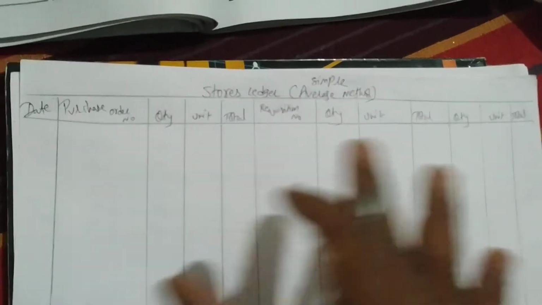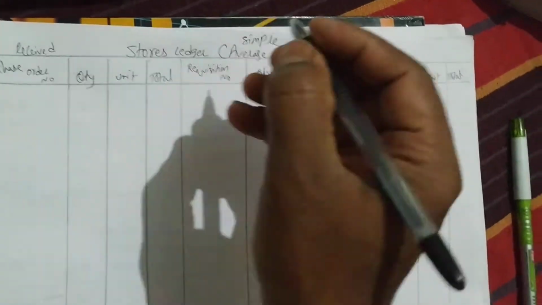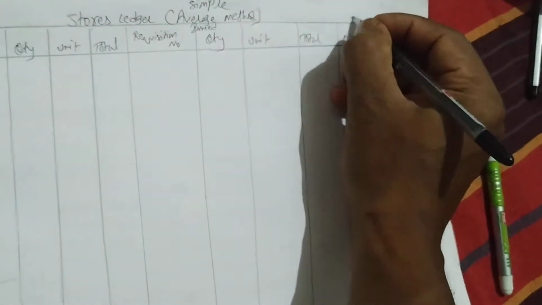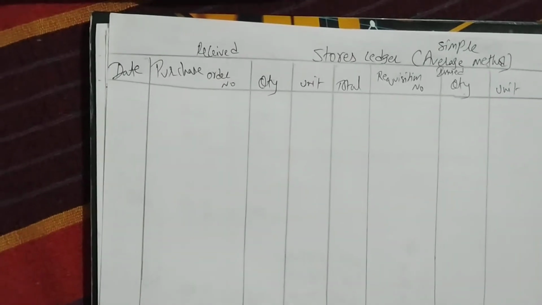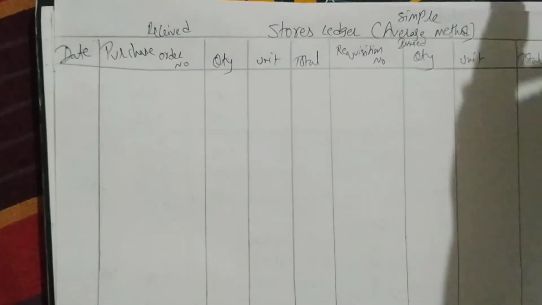So this is the format. First will be received, next will be issued, third is balance. The simple average will come when we issue the material, that we'll see.